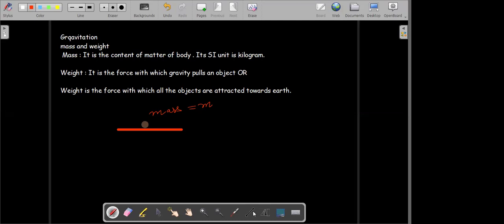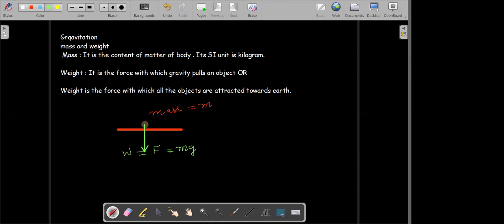Whereas weight is a force. The gravity attracts this body towards the center of the earth. And this force of gravity, with which the object is attracted towards the center of the earth, is equal to mg. We call it mg. And why do we call it mg?